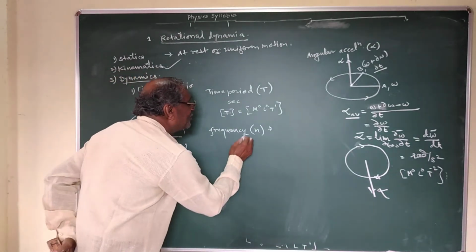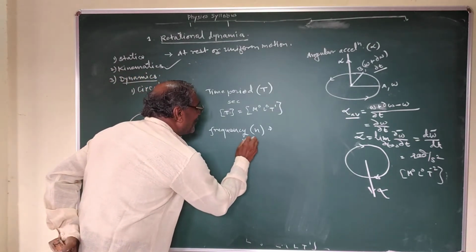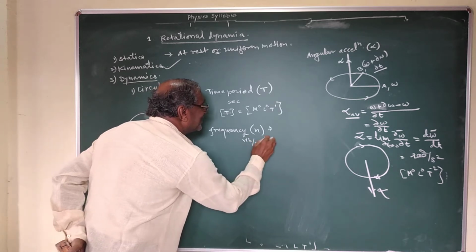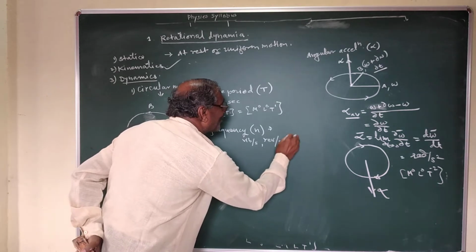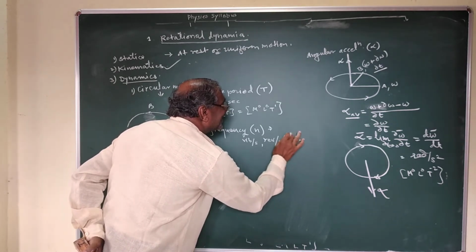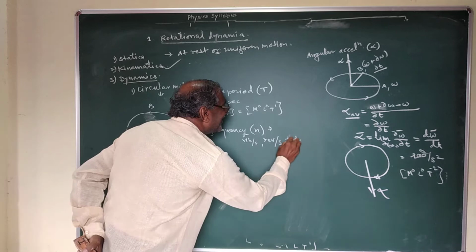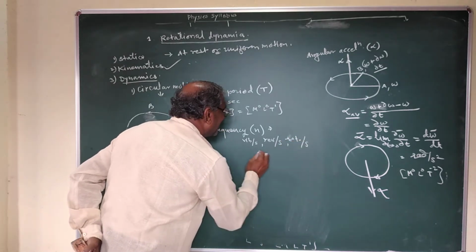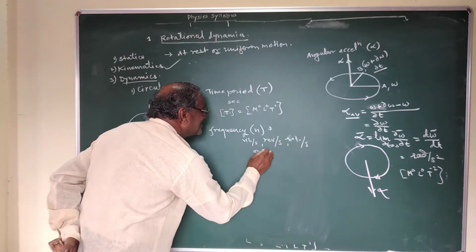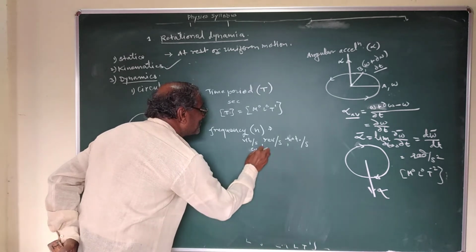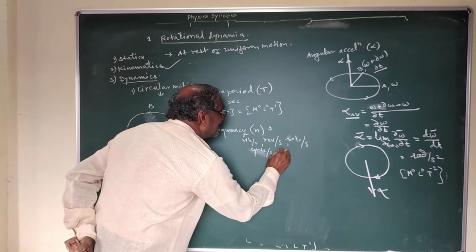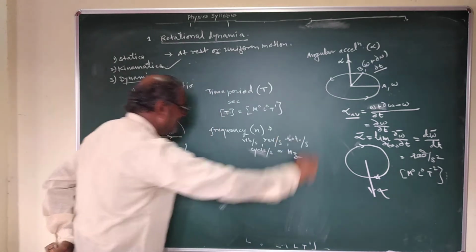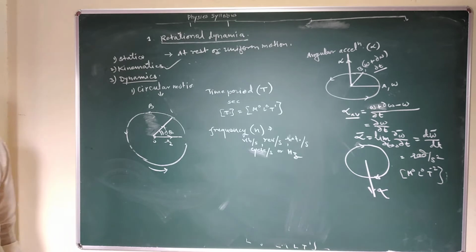Therefore, the SI unit of frequency is vibration per second, revolution per second, rotation per second, or simply cycle per second, or it is called hertz. This is the concept of frequency.